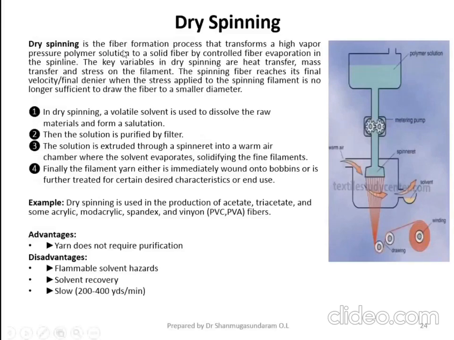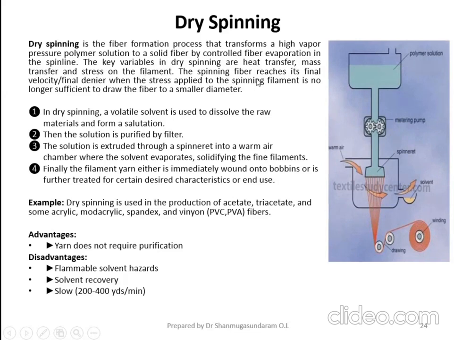So dry spinning is the fiber formation process that transforms a high vapor pressure polymer solution into a solid fiber by controlled evaporation in the spinning line. The key variables in dry spinning are heat transfer, mass transfer and stress on the filaments. These are all the variables during the preparation of the filaments. One is heat transfer, the second is mass transfer, the third is stress on the filament.